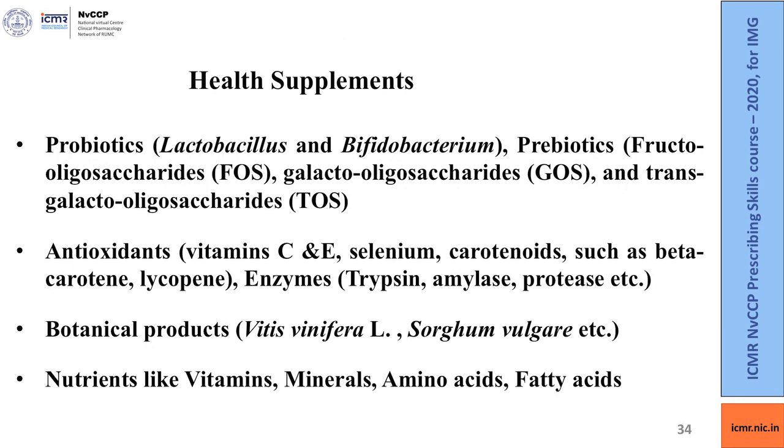Probiotics, which are useful bacteria like lactobacillus and bifidobacterium having health benefits, and prebiotics, which improve the growth of the probiotics, like fructo-oligosaccharides, galacto-oligosaccharides and trans-galacto-oligosaccharides. Antioxidants like vitamin C and D, and enzymes, various botanical products like Vitis vinifera or Sorghum vulgare, and nutrients like vitamins, minerals, amino acids and fatty acids, mainly omega 3 fatty acids.